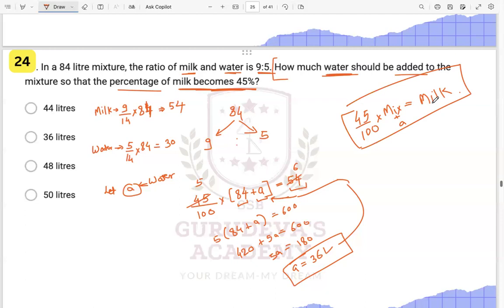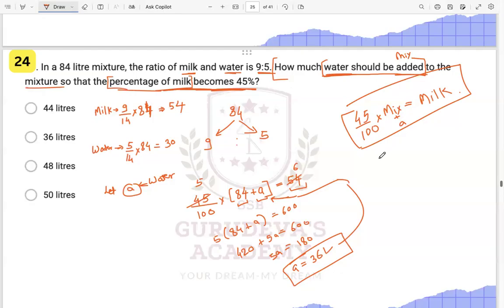Okay, just read the question part by part. How much water should be added to the mixture so that the percentage of milk becomes 45%?